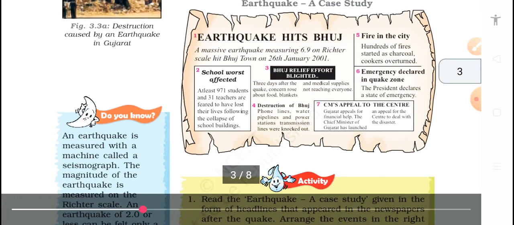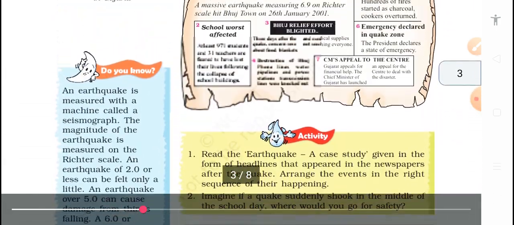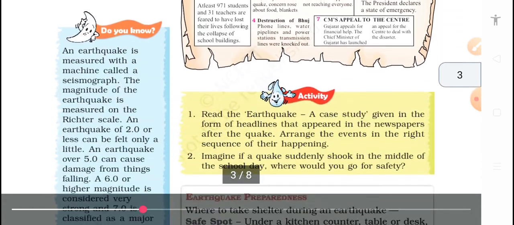Here are a few newspaper cuttings. Earthquake hit Burj Khalifa, and all this happened many years ago, in 2001.